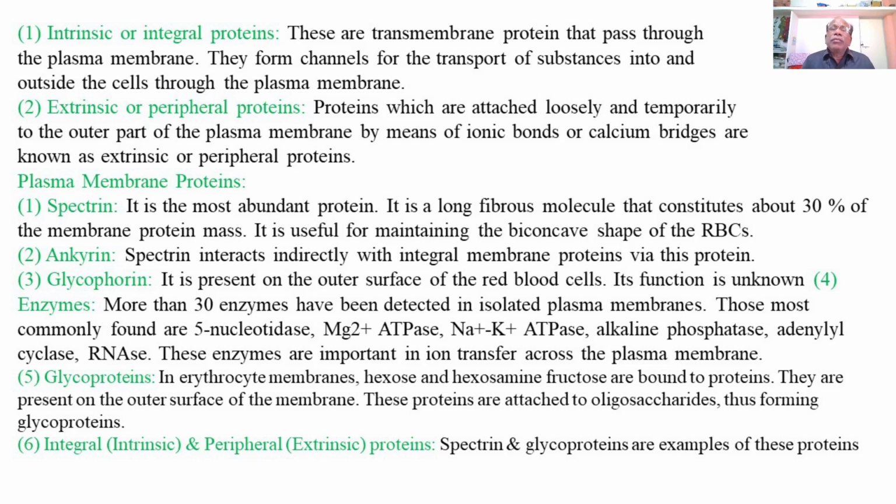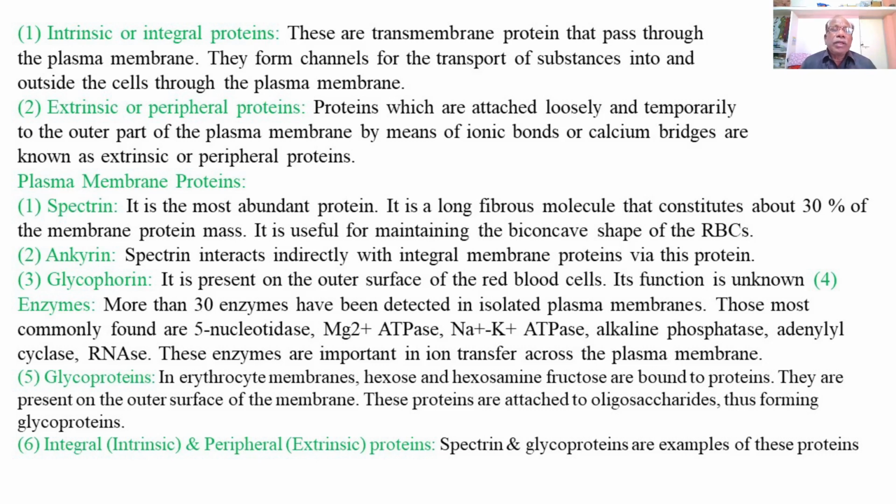Whatever biochemical reactions relate to cell transport or movements of cellular components across the plasma membrane are due to these enzyme proteins.